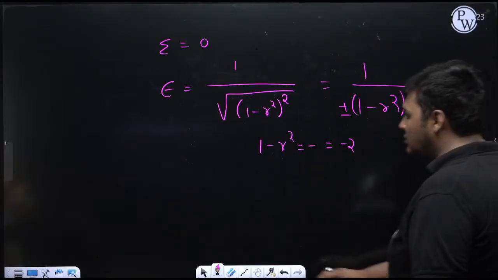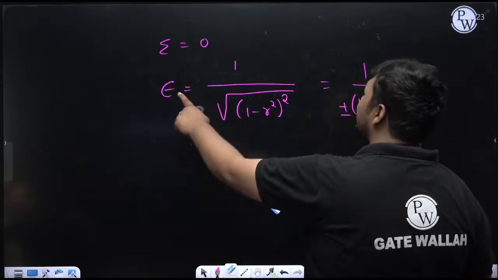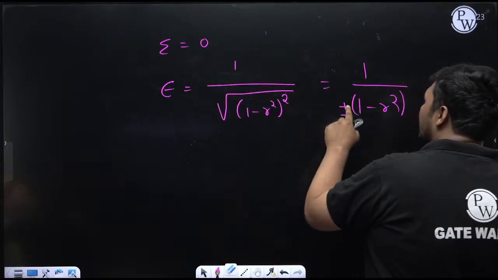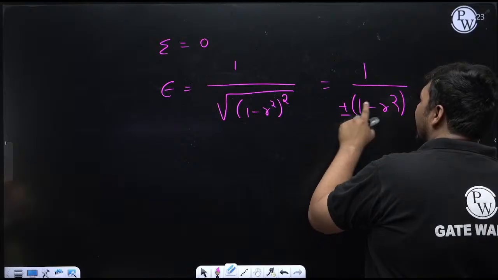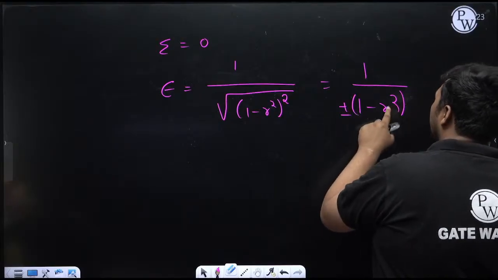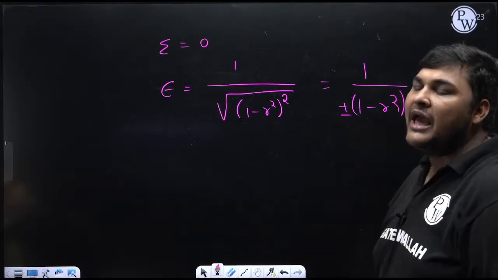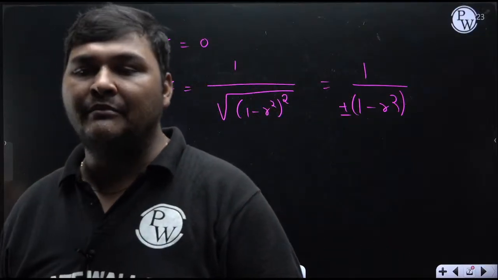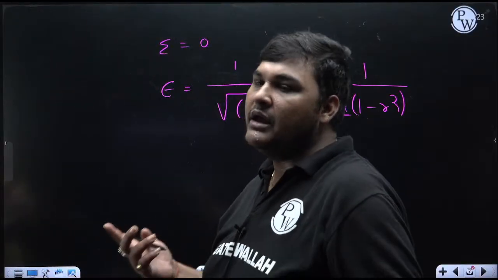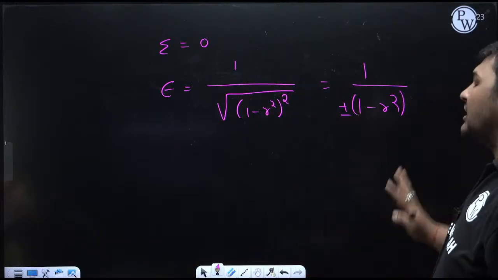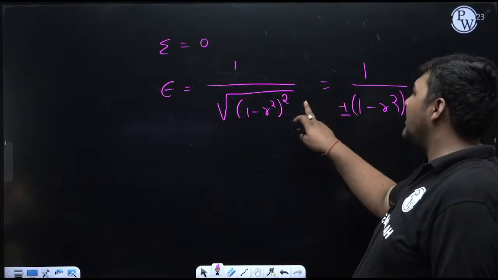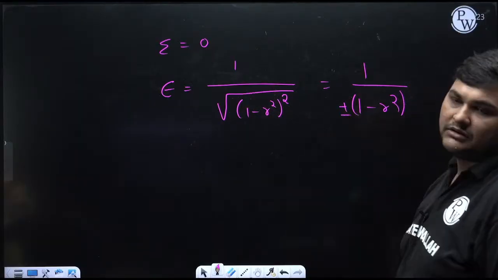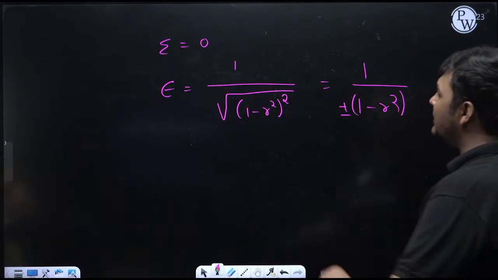So what I am trying to say, if you are solving the numerical, and mainly if epsilon is given and your objective is to calculate r, if you bring this outside the root, just ensure on this side I will write plus and minus. Calculate the value of r by taking the plus sign also, and by taking the minus sign also, and whichever practical values come. Practical means r should always be a positive real number, because frequency ratio will be positive and it should be a real number, okay? That is the practical value of r. But if epsilon is given and you are calculating r, and you are bringing this outside the root, keep this plus or minus, okay? But that is a different thing. Right now this is the equation.